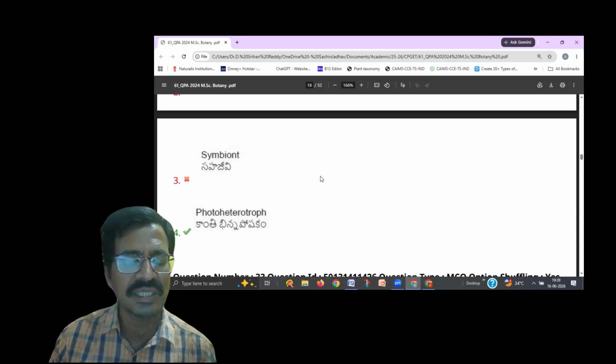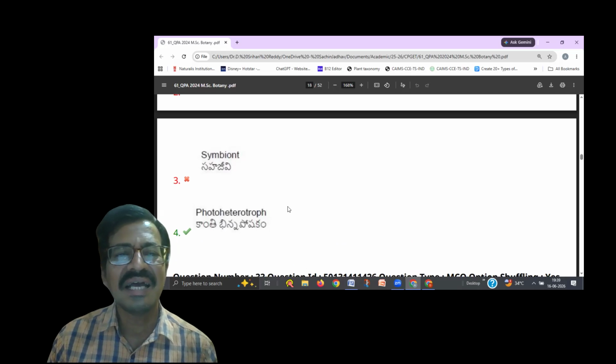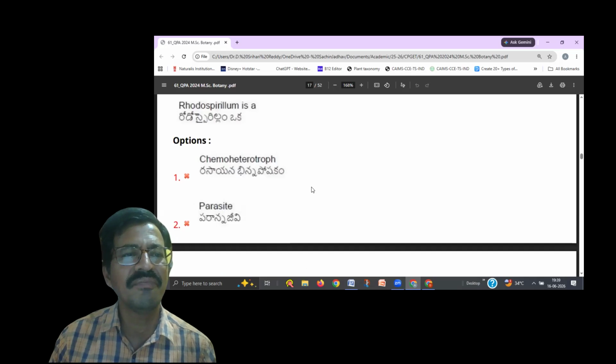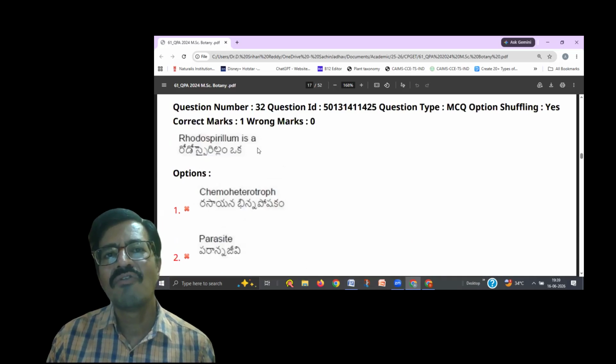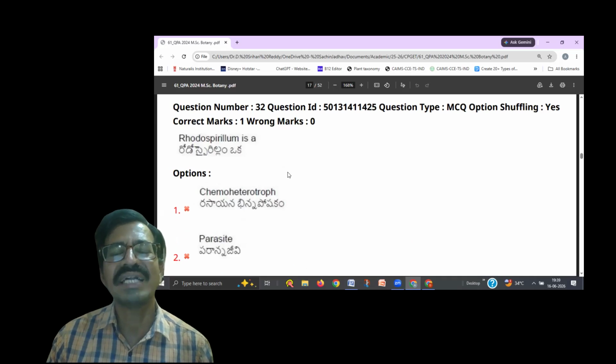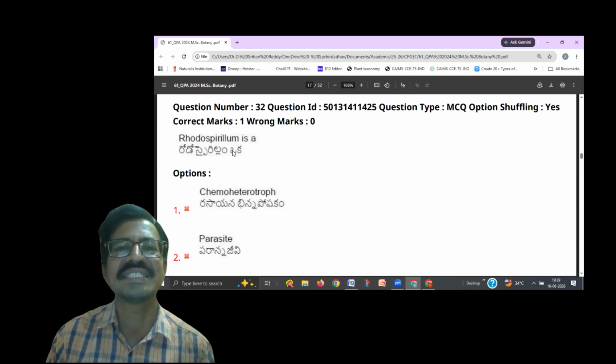One is the energy source, another is the carbon source. What is the energy source here? Light. This rhodospirillum has the photosynthetic pigment bacteriochlorophyll. So it utilizes light for photosynthesis. The source of energy is light here.